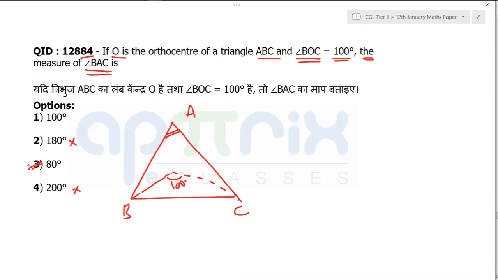Clear or not, that without knowing that these two angles are supplementary, this is a theorem that this and this is supplementary. Getting my point or not? You can get 80 degrees, but if you don't know that, even then it is possible to mark the answer, right? So they are setting the paper in a way, they are helping you a lot by giving these kind of paper, but you are not using it. Start using it. If you start using it, maths will not be difficult for you, right?